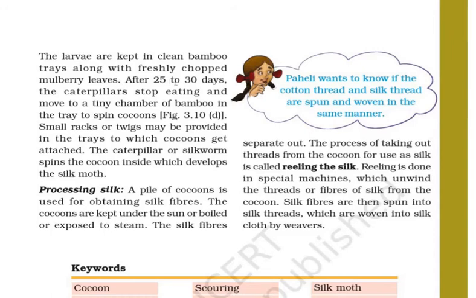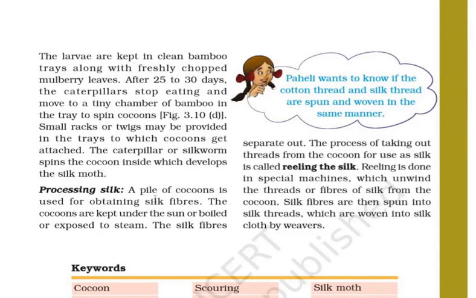After 25 to 30 days, the caterpillar stops eating and moves to a tiny chamber of bamboo in the tray to spin cocoons. Small racks or twigs may be provided in the trays to which cocoons get attached. The caterpillar or silkworm spins the cocoon, inside which develops the silk moth.